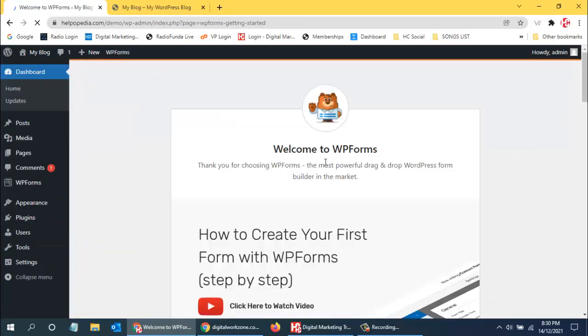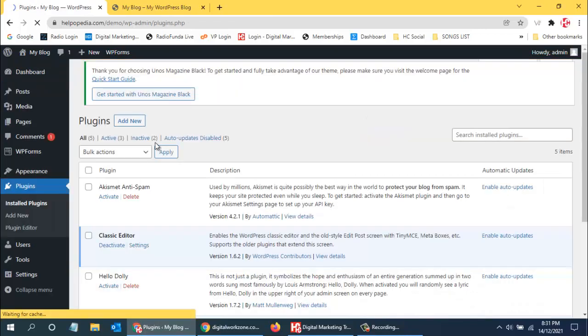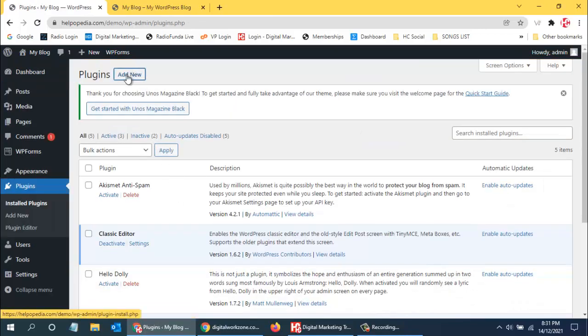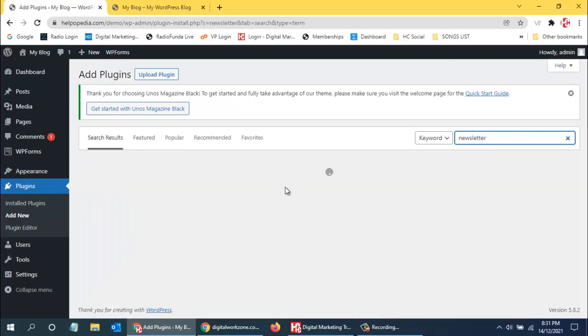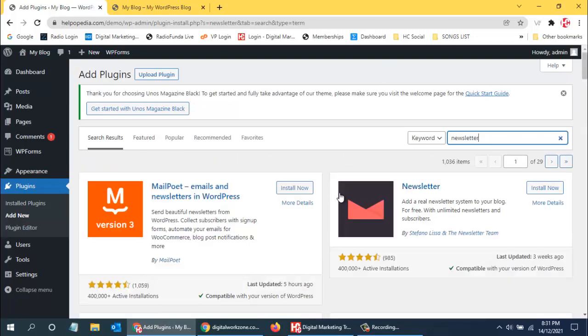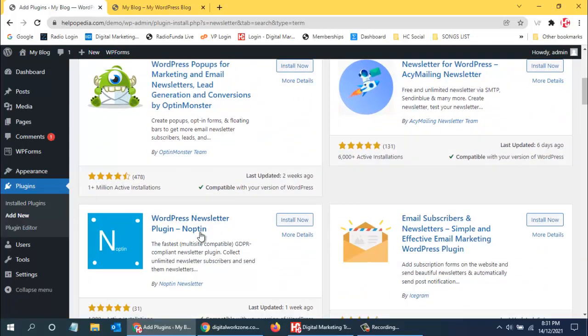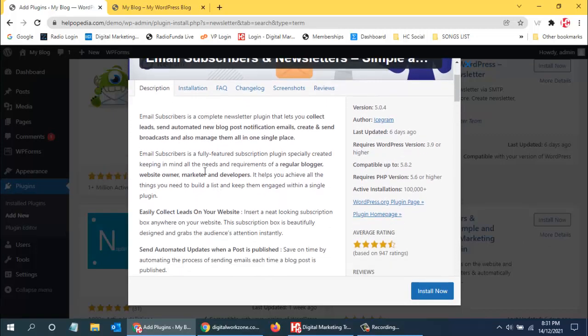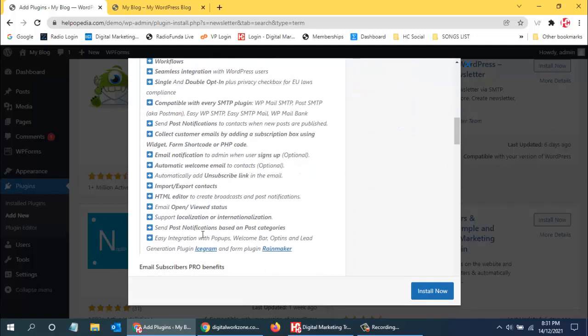The next example is, say, if I want to create a newsletter subscription, where people can subscribe to my newsletter. In that case also I can search over here, plugin, newsletter. Again, I will find millions of plugins which I can use. Then I can search for more details over here, and check what are the reviews, what functionalities it has, and what are the things I can do by using these.